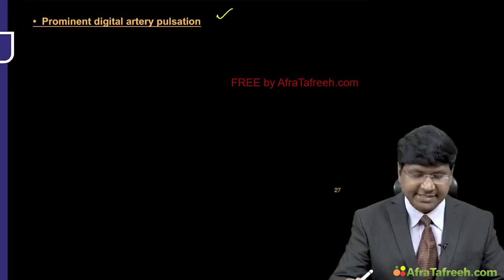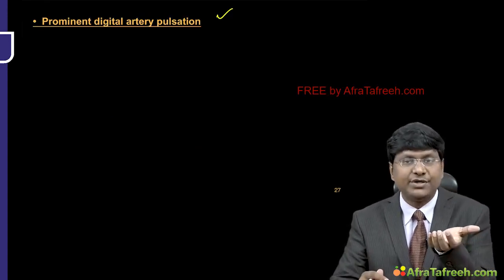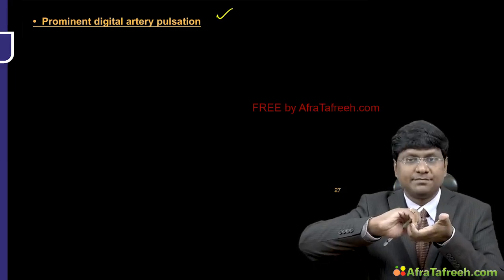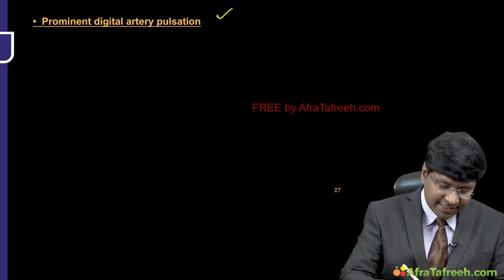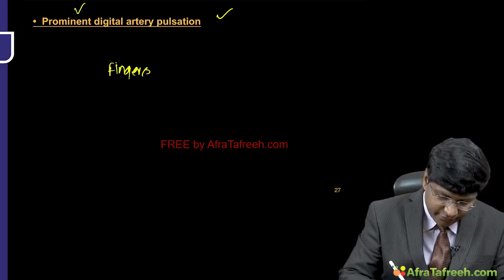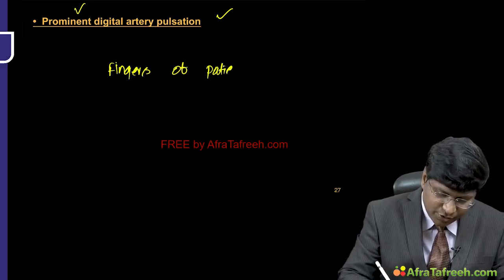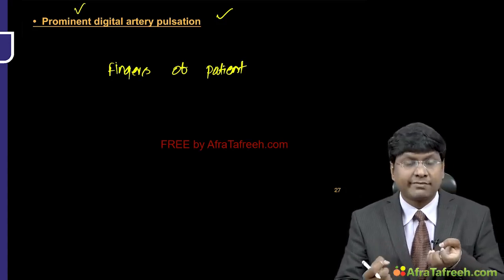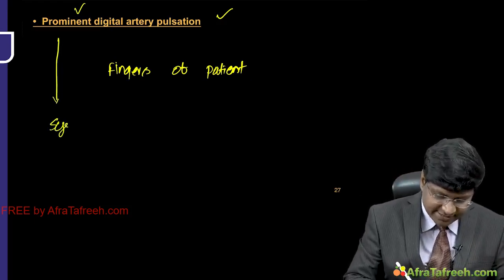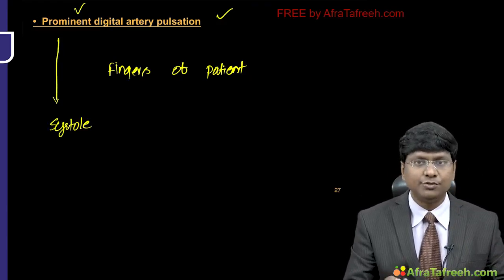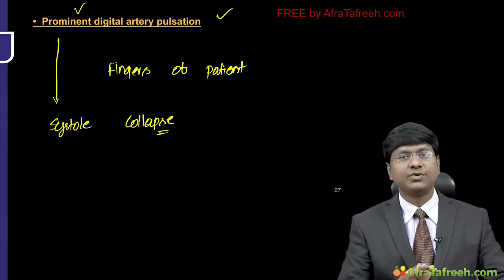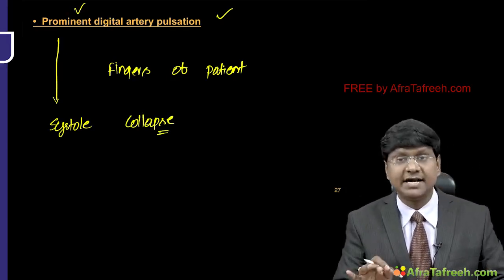Next is the prominent digital artery pulsations. So what you have to do is you need to catch hold of the patient's tip of the fingers with your tip of the fingers. Once you hold the fingers of the patient, what will you observe? You will observe prominent digital artery pulsations. This prominence will be there during the systole of the left ventricle because of increase in your stroke volume. Subsequently, there will be collapse during the diastole because of diastolic runoff. Okay, so that is your prominent digital artery pulsations.